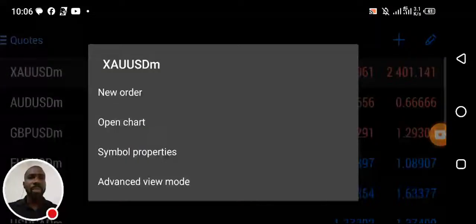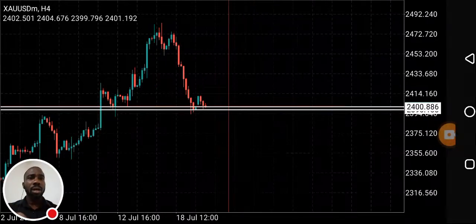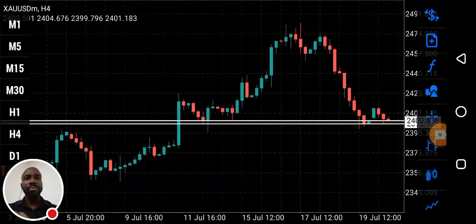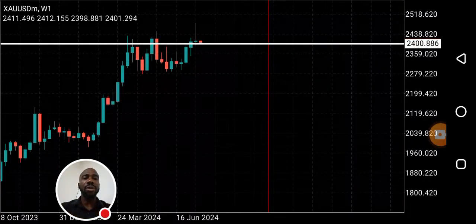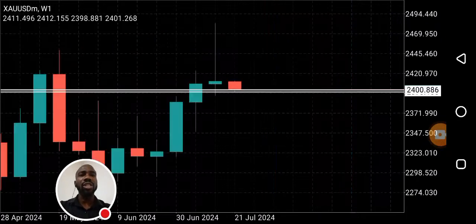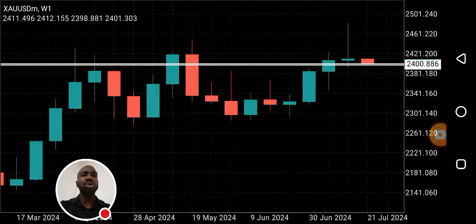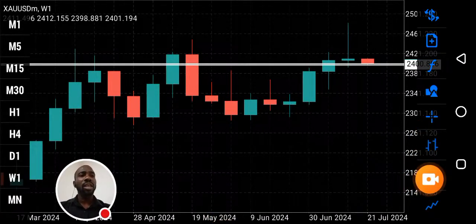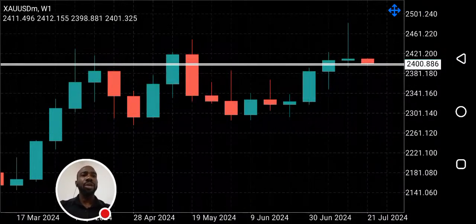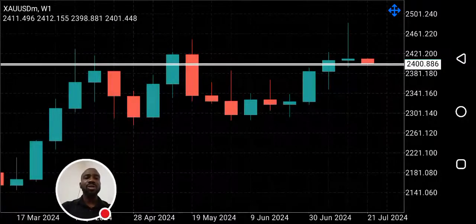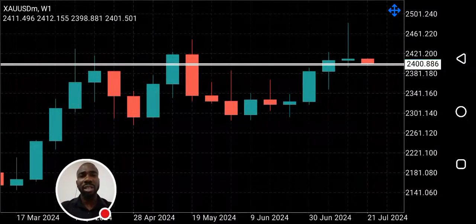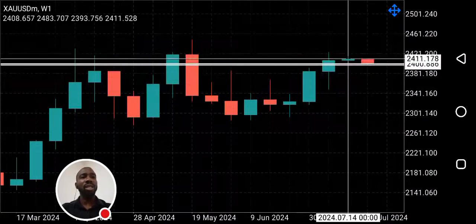So let's start with gold. Let's start with the weekly time frame. How last week's candle closed will determine the direction for the week. As you can see on gold, last week's candle closed as a shooting star. Can you see that? A shooting star indicates change in trend from bullish to bearish. It indicates that supply is increasing and demand is decreasing.